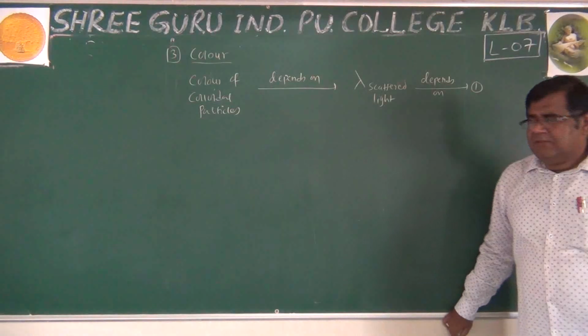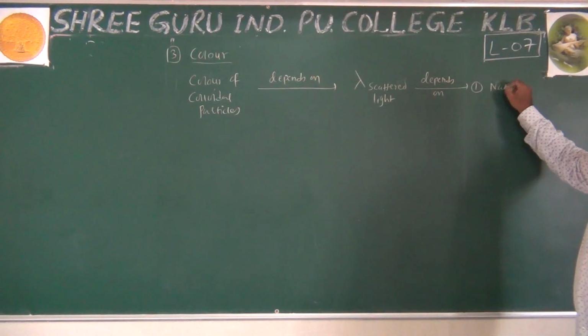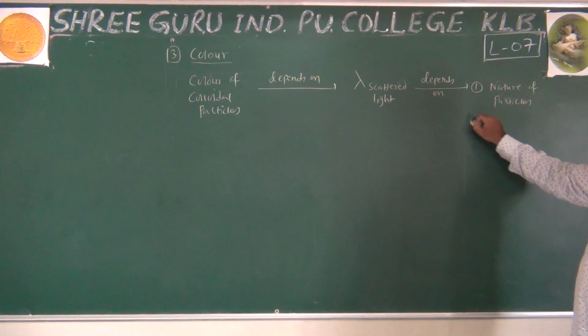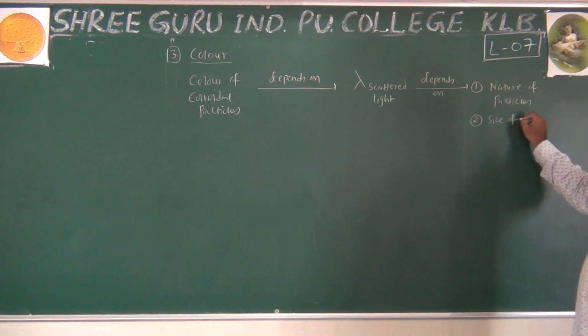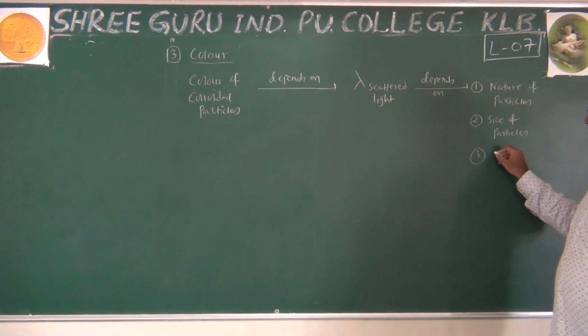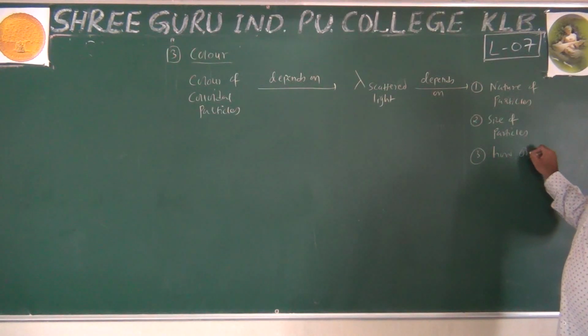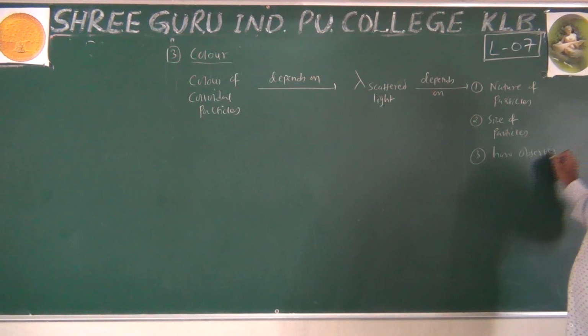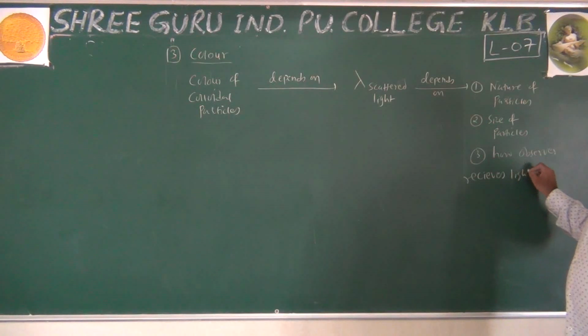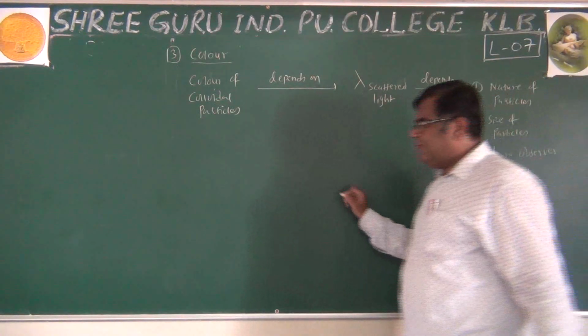first, the nature of particles, second, the size of particles, and the third one is how the observer receives light. These three factors are responsible for the wavelength of scattered light.